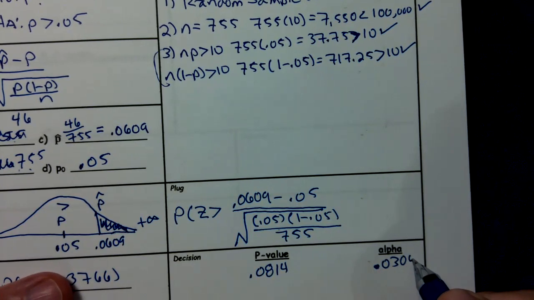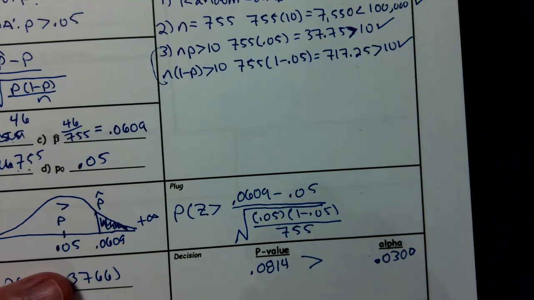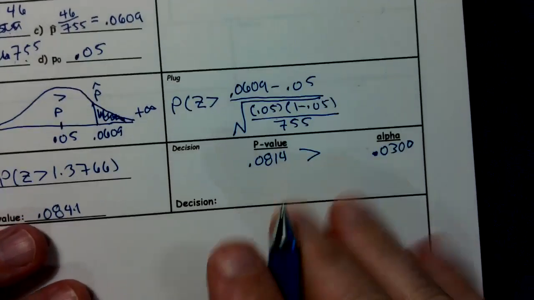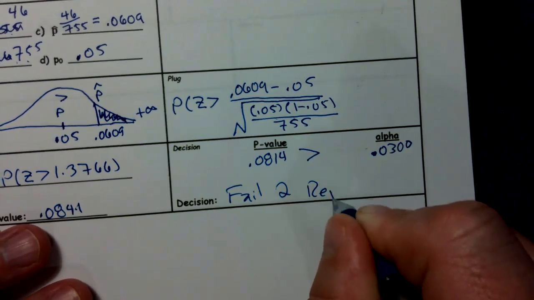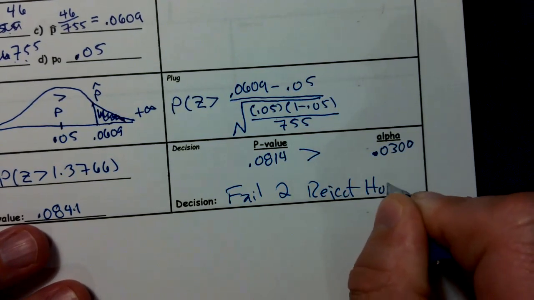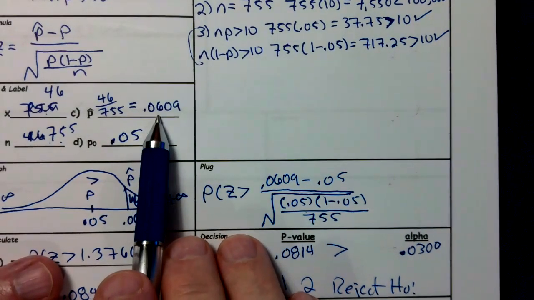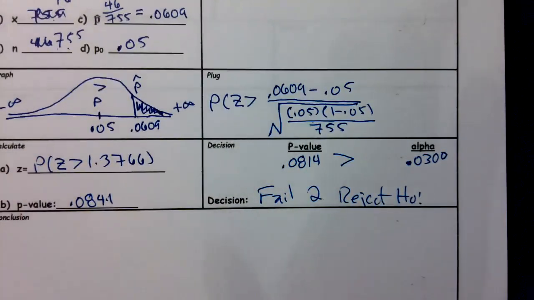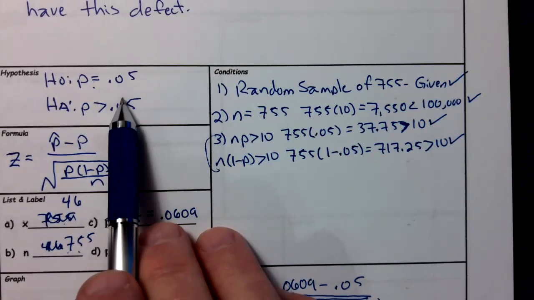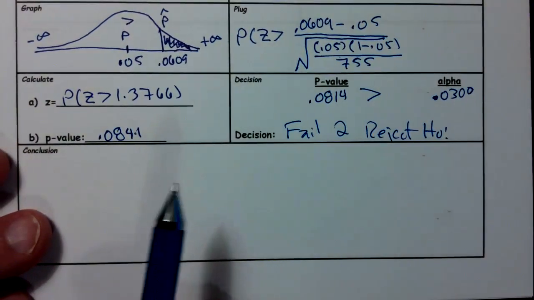Huh. Well, how about that? Our p-value is larger. When our p-value is larger, we fail to reject H0. That's interesting because even though we got a sample statistic that's greater than 5%, it's not far enough greater for us to be confident about it. So we're not going to reject it. We're going to believe that it's 5%. We needed it to be this. So they're not going to go with this lawsuit.